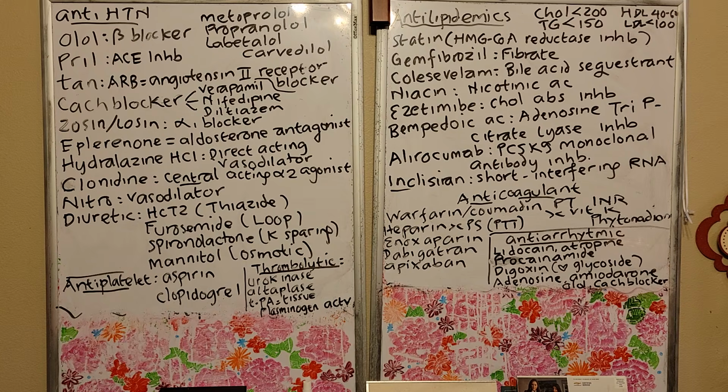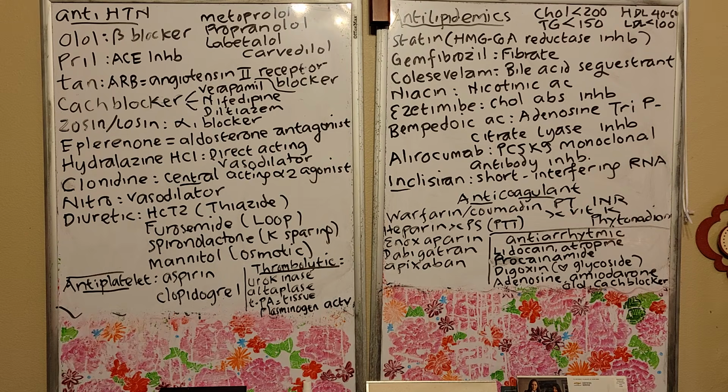Propranolol also can calm down the patient. So usually in the mental unit, if you have a patient with high BP, we like to use propranolol because it can also help to calm down the patient. So olol. And then you have pril, ACE inhibitor, right? Angiotensin converting enzyme inhibitor. So how does it work?